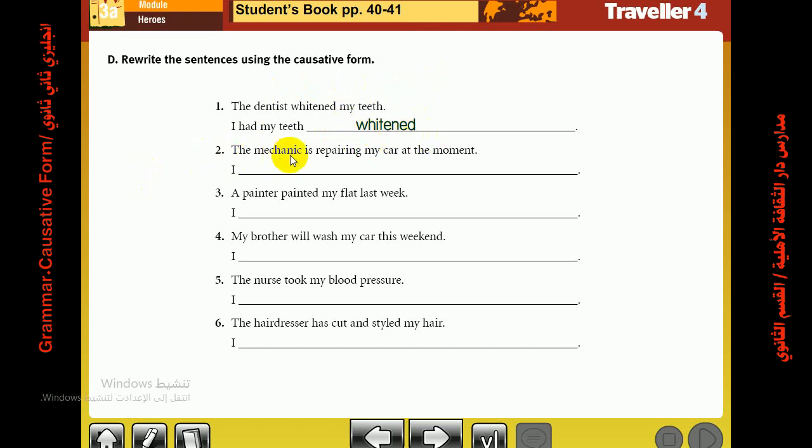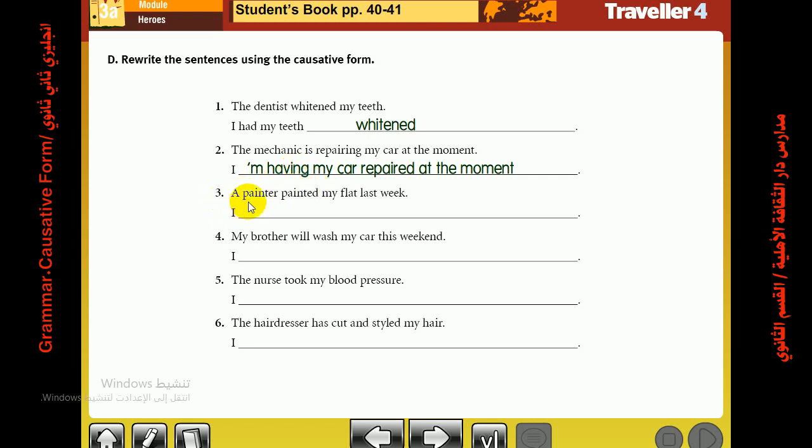Number 2, the mechanic is repairing my car at the moment. It is an action happening now. It is in the present progressive, and I'm going to change it into the causative form. So I am having my car repaired at the moment. Another note, am having, maybe change it into am getting, and the meaning is the same.